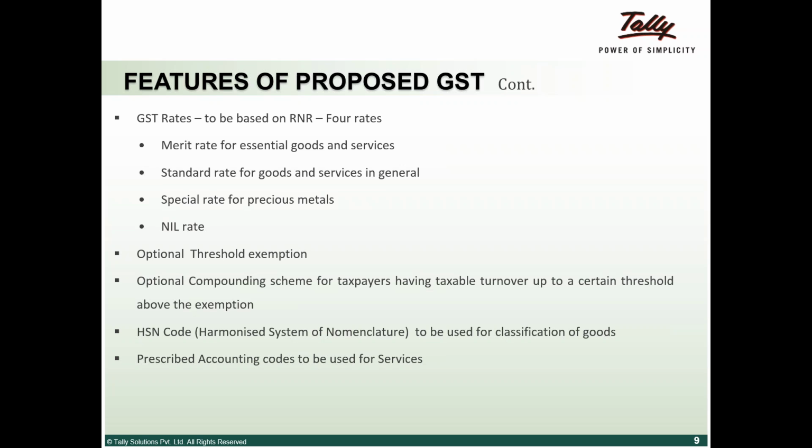They are putting that under the category of special rates, and also the nil rate that we spoke about earlier, which is zero rate on things like exports.